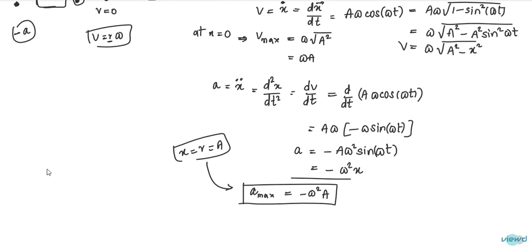Then what is frequency? Frequency is the number of vibrations per unit time. The number of vibrations in 1 second is called frequency.